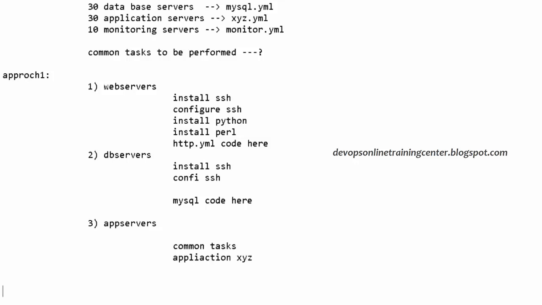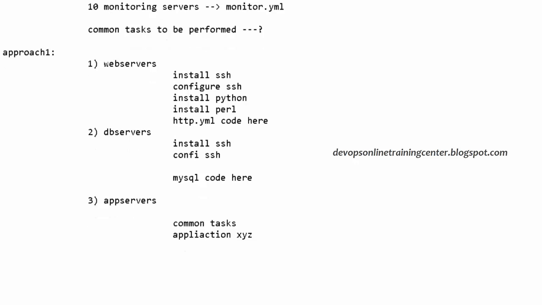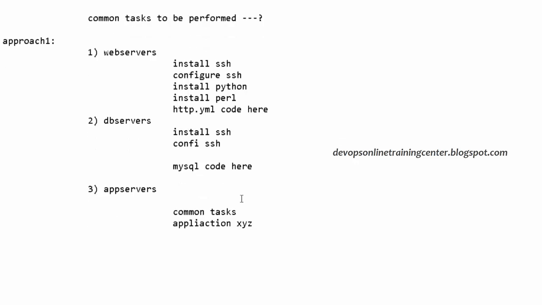Yes, go ahead. Tell me. Like writing a separate playbook for each thing, like for basic installations, a separate playbook, and separate playbooks for web servers, and calling it in a single playbook will work, I think. Absolutely. So this is not a good approach.